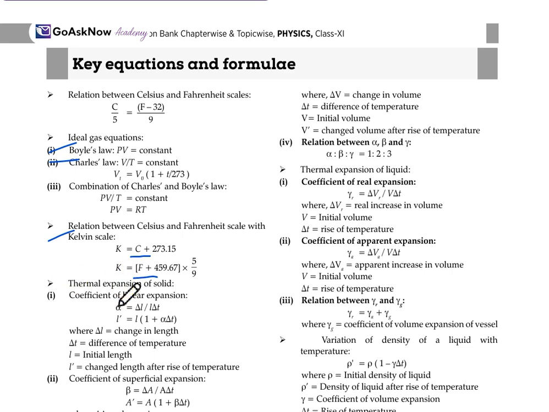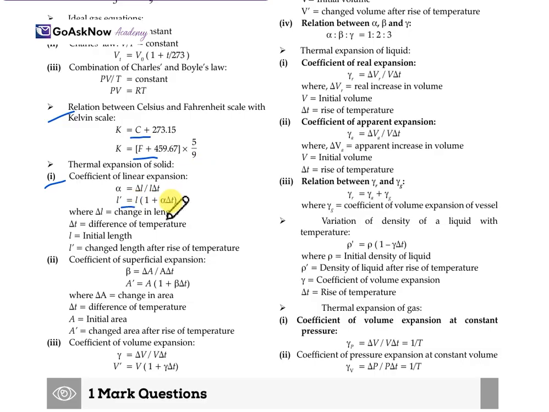Thermal expansion of solids: the coefficient of linear expansion is alpha = ΔL/(L ΔT). Then L' = L(1 + alpha ΔT), where ΔL is the change in length, ΔT is the difference of temperature and L is the initial length. L' is the length after the rise of temperature. The coefficient of superficial expansion is beta = ΔA/(A ΔT), and A' = A(1 + beta ΔT), where ΔA is the change in area, ΔT is the difference in temperature, A is the initial area and A' is the area after the rise in temperature.